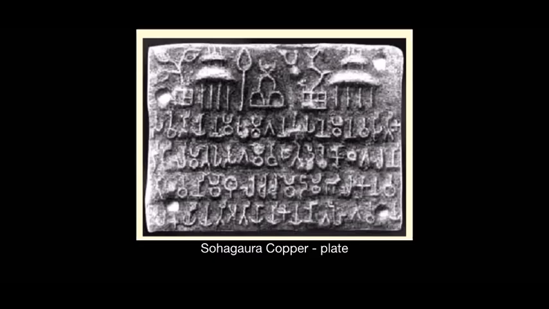So when we look at this copper plate, we come to know that this inscription is a record which shows a royal order, that the grains stored in the granary should be distributed carefully.